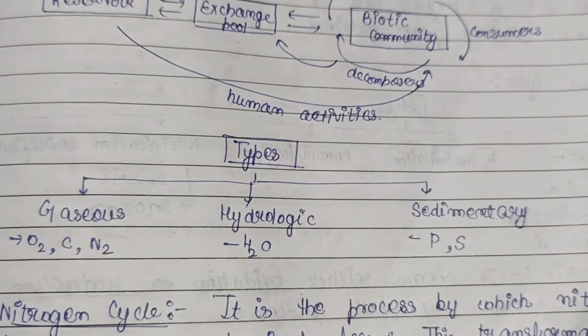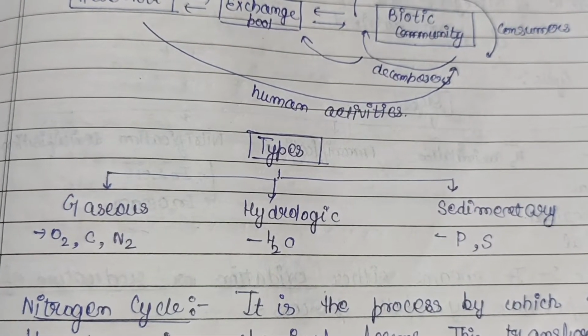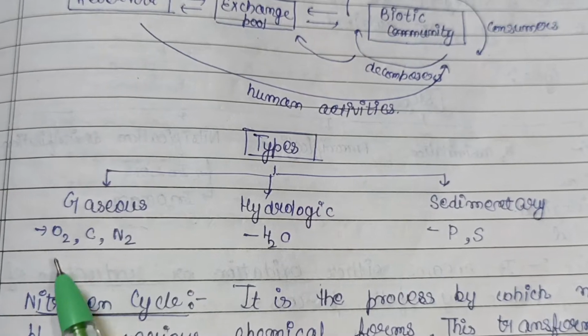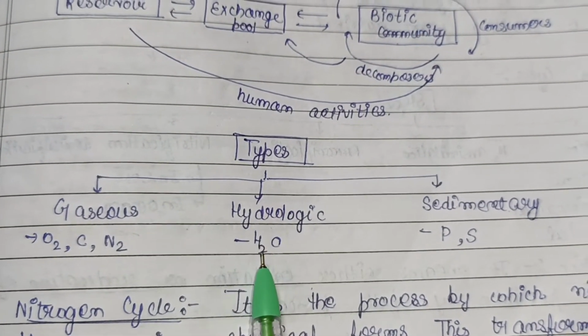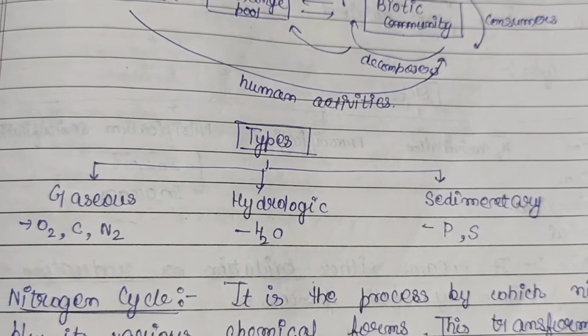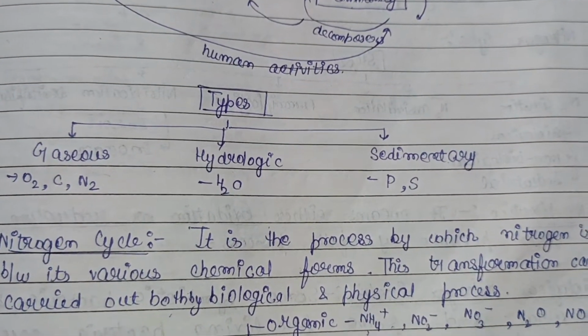Then there are basically three types of biogeochemical cycles that we are going to study. First is the gaseous cycle, that is the oxygen, carbon, and nitrogen cycle. Then the hydrologic cycle, that is the water cycle, and the sedimentary cycle, the phosphorus and the sulfur cycle. So first of all, we are going to start with the nitrogen cycle.